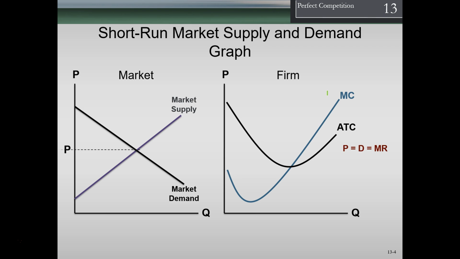We know that the marginal cost is basically like the supply curve for the firm. If we were then to graph out the price here, of course, that's going to be at the equilibrium for the market. And if we follow that straight through to the firm, we see that the firm is a price taker. Therefore, the firm cannot change this. It's going to be a straight line because they are a price taker. So here's where the firm is at. Where are they going to produce? Where marginal revenue, price or demand, equals marginal cost. In this case, if we take that down to the average total cost, we can see that we have a profit for the firm.